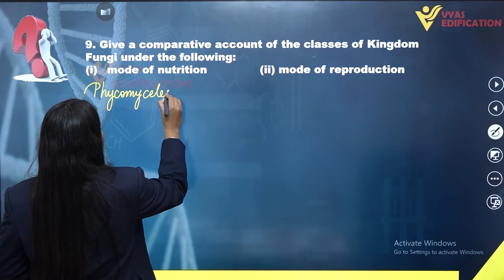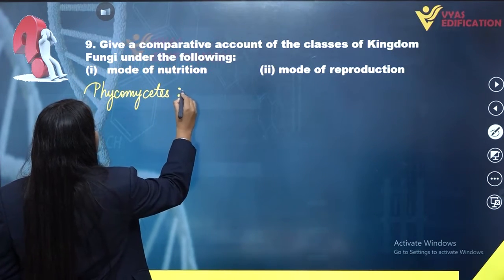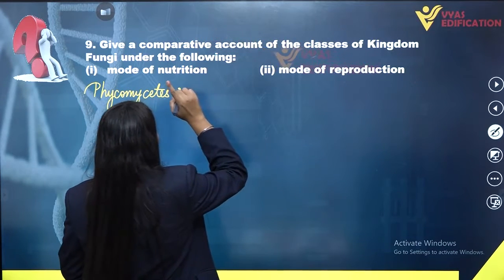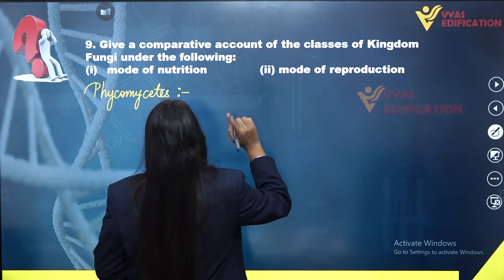As we have discussed the very first class of kingdom fungi, now we are going to write about the features, as mode of nutrition and mode of reproduction of Phycomycetes.